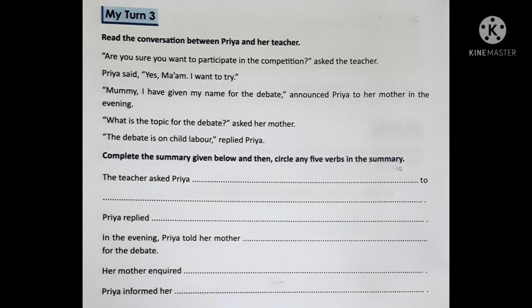Verbs, yes, verbs. Do you know the meaning of verb? All of you must have known the meaning of verb. A verb is a group of words that indicates something happens or exists. Clear? So in this conversation we have to complete the summary given below first, and then we have to circle the 5 verbs in the summary. Clear, beta? Okay, you have to do this today.